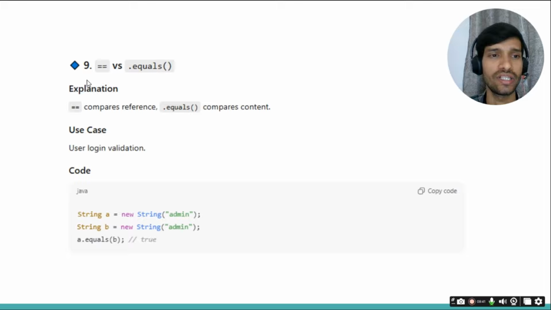Then they will ask what is the difference between double equals versus the equals method.